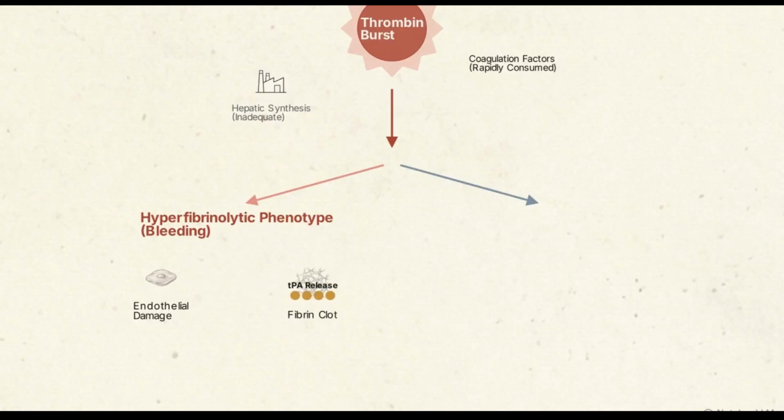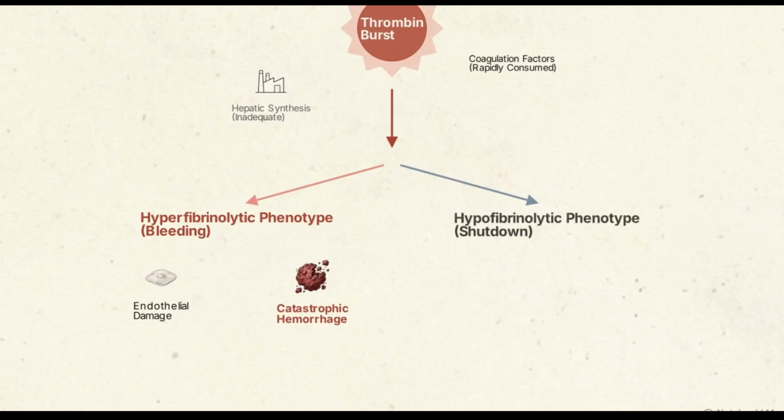Endothelial damage triggers massive release of TPA. TPA, or tissue plasminogen activator, is a protein that catalyzes the conversion of plasminogen to plasmin, causing rapid clot breakdown and catastrophic hemorrhage. Now look at the right pathway, denoting the hypofibrinolytic or shutdown phenotype, dominant in sepsis.